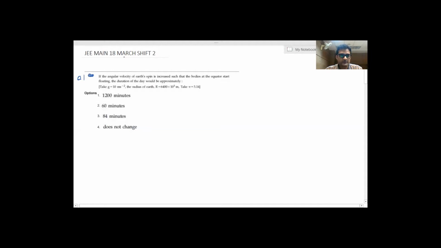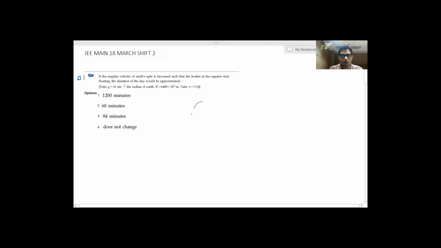So here we'll see some questions of JEE Main 18 March shift 2. In this first question, it is given that if the angular velocity of Earth's spin is increased such that the bodies at the equator start floating, the duration of the day would be approximately.